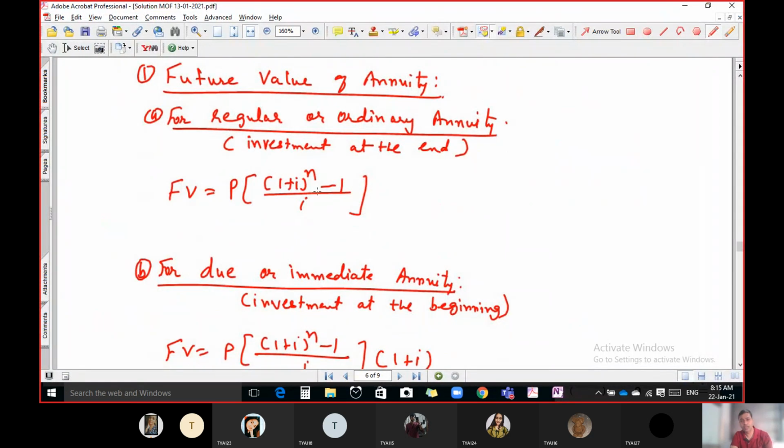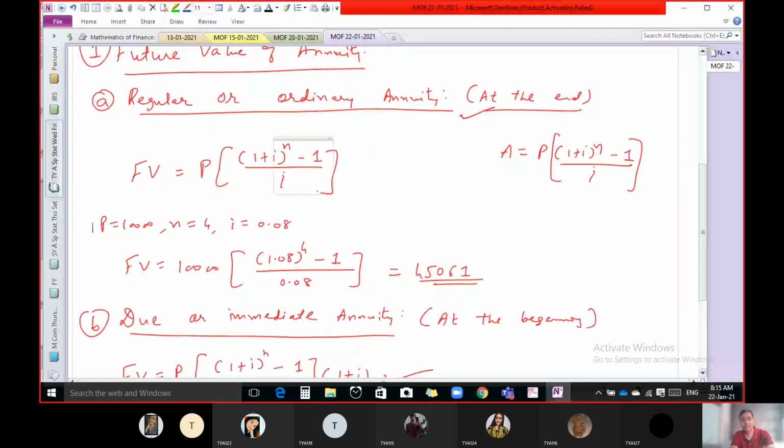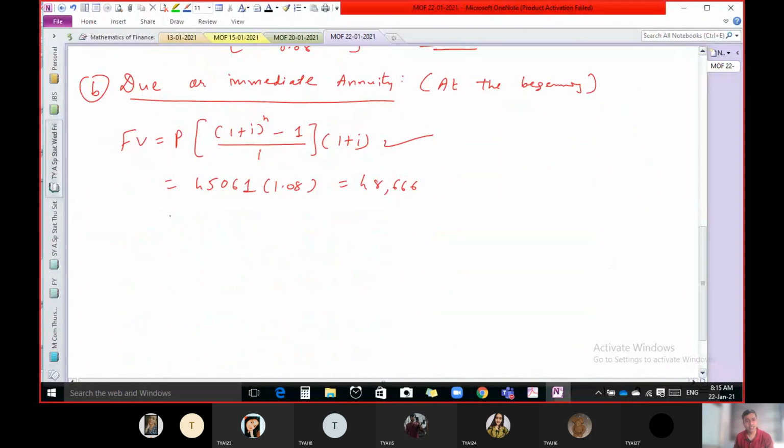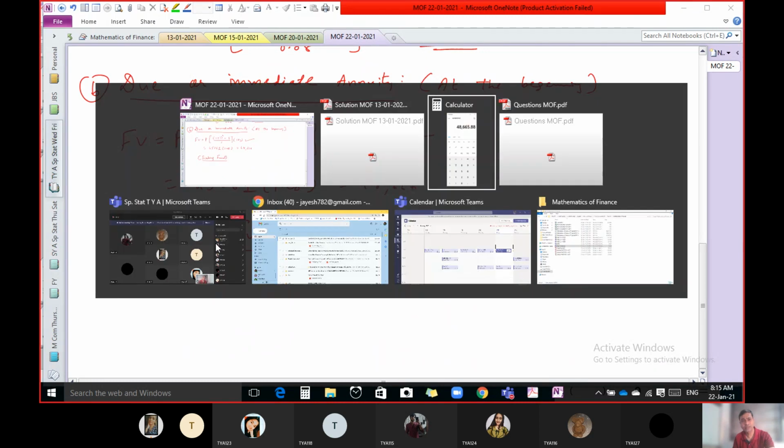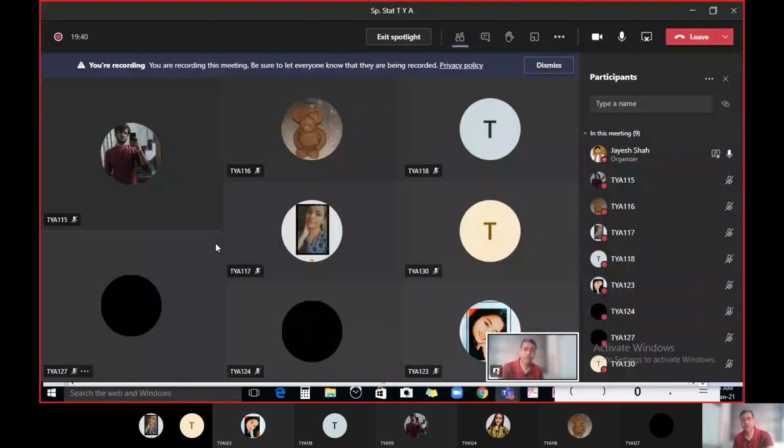Now this formula is useful in the example of sinking fund. In the example of sinking fund, you have to use this formula. What is sinking fund? Any of you know the idea about this sinking fund? What is sinking fund? Any of you have any idea? Because it's a word from your accountancy. Sinking fund.